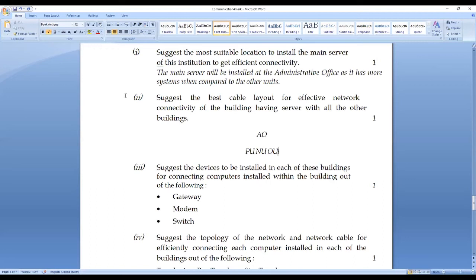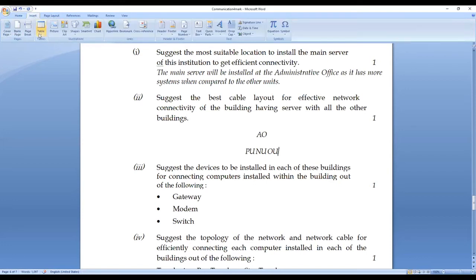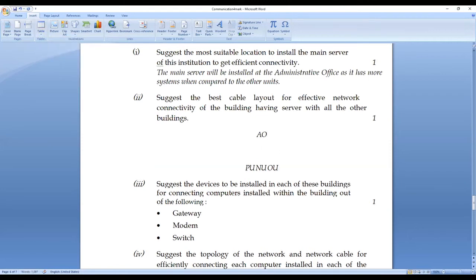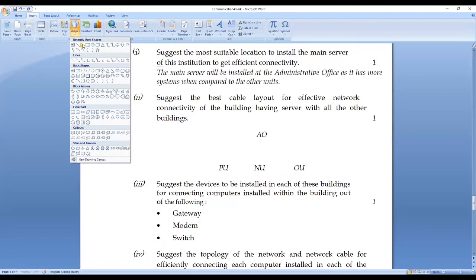So, how to draw a network connection? Again, we have to have a gap between these 2 things. So, this is how we are trying to insert.